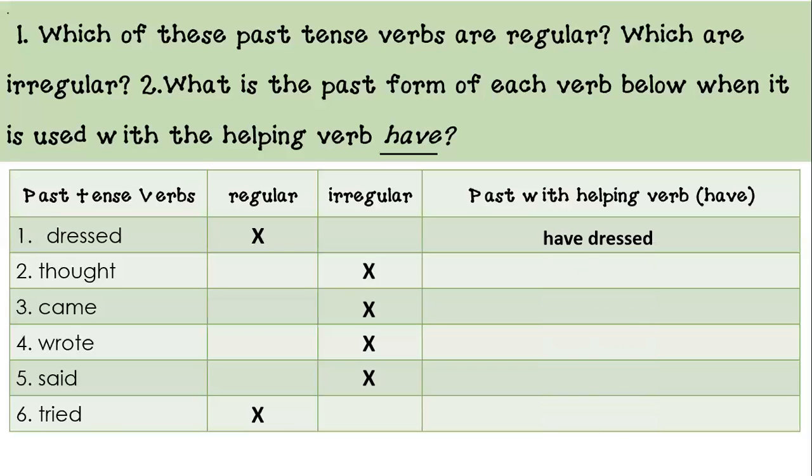Have dressed. Notice that I'm just adding the helping verb have to the past tense verb, dressed. Nothing changes. I just added have to it. So have dressed. So this whole phrase, it's a regular one, right? Because the main verb is a regular verb.